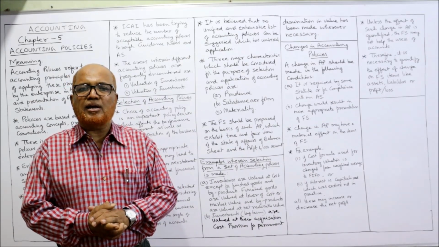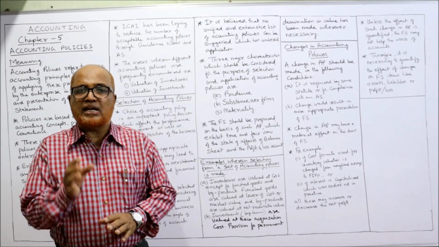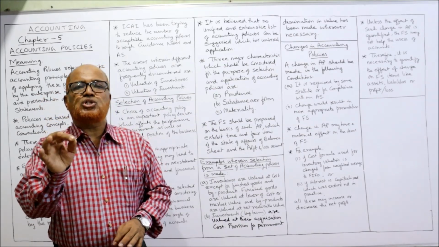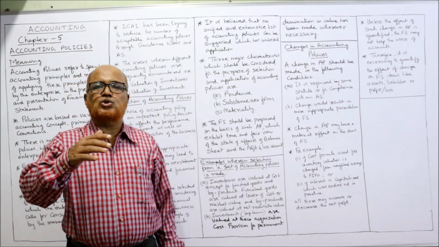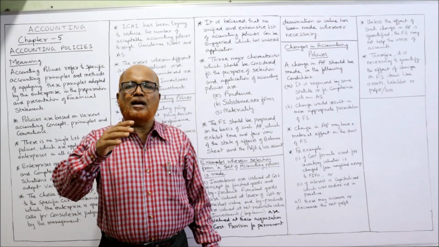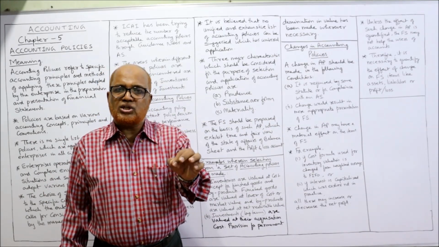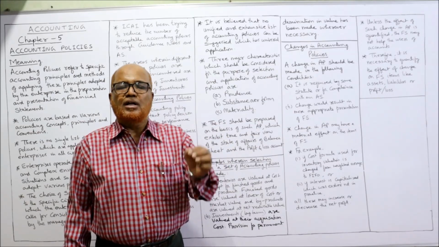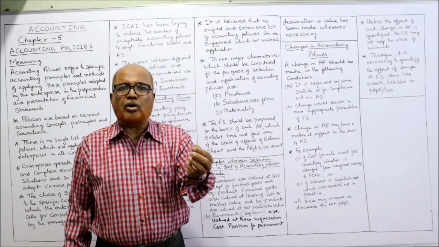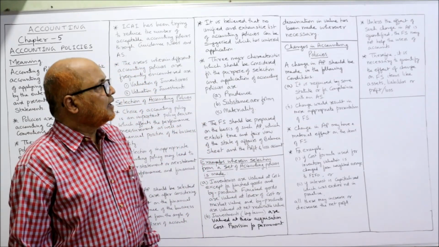The user cannot take a prudent decision. That's why whenever there is a change in the accounting policy, it should be quantified and reported in the financial statements that due to the change, the profit would have been less or the profit would have been more.